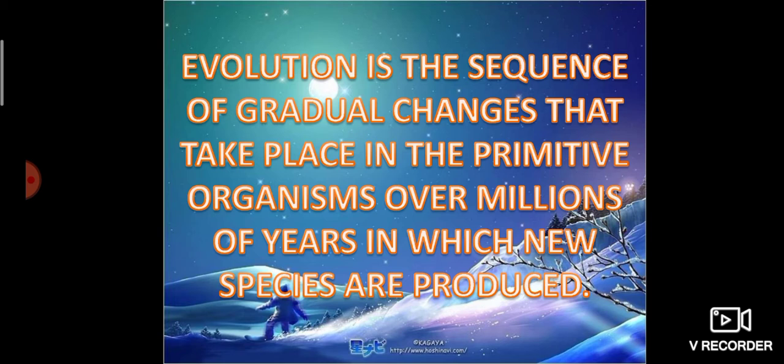Due to several changes happening in the pre-existing organism, after millions of years new species develop from that already existing species. That is called evolution. And evolution is not a sudden process. It is a gradual, time-consuming, slow, steady process.